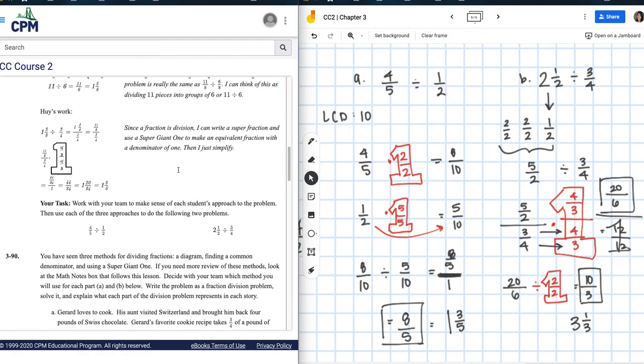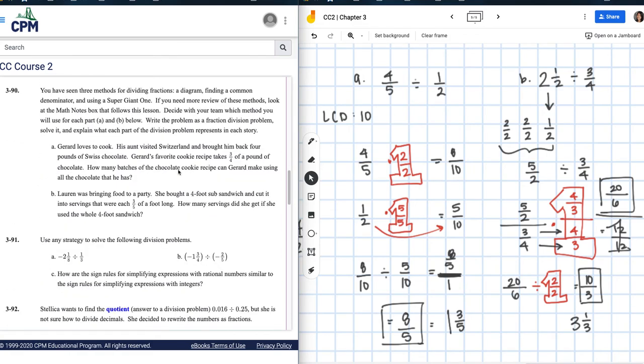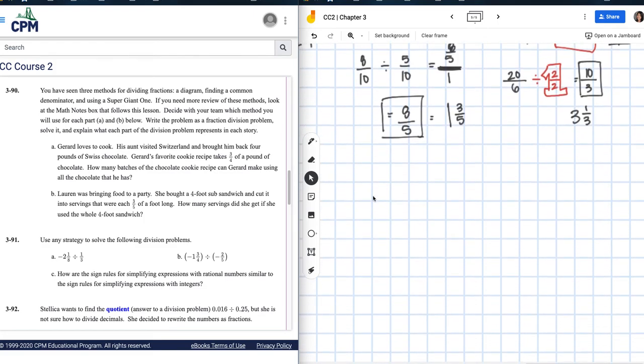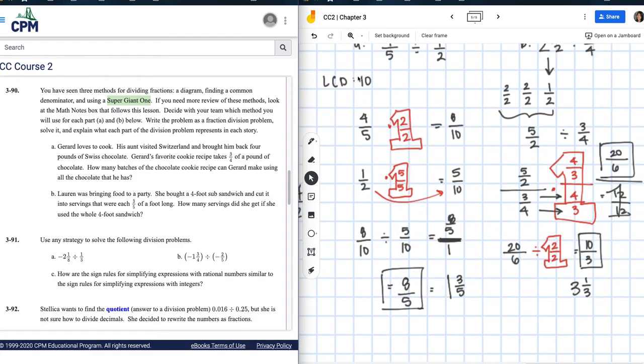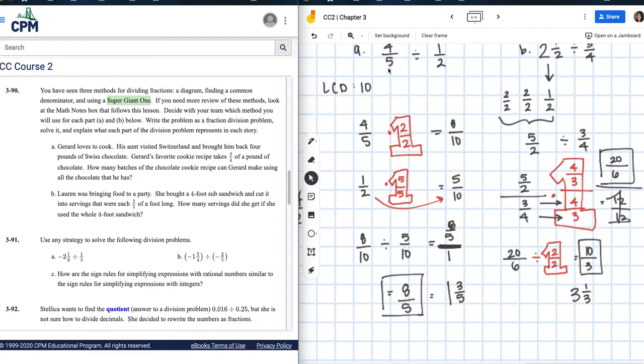Okay, 3-90. So, last part. I want to set this problem up for you, and then I want you guys to try it on your own. So it says using two methods, which is finding a common denominator, right? And then using a supergiant one, right? So here what we did, finding the common denominator. You guys have learned how to do this. When you're adding and subtracting fractions, you have to find the common denominator. Then you can just divide straight across, right?